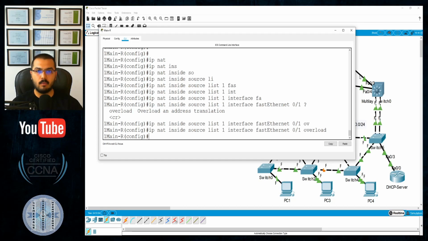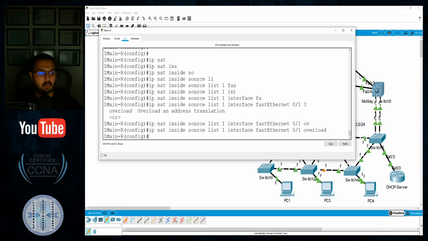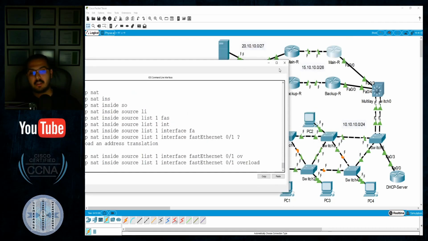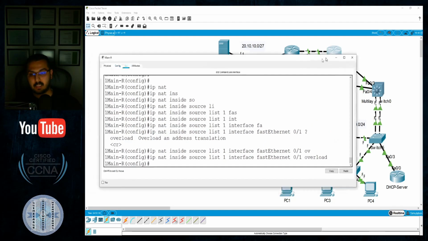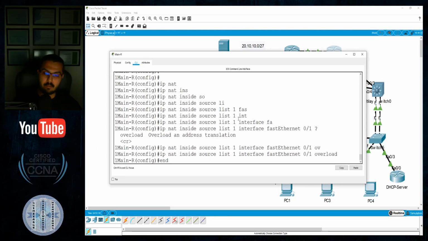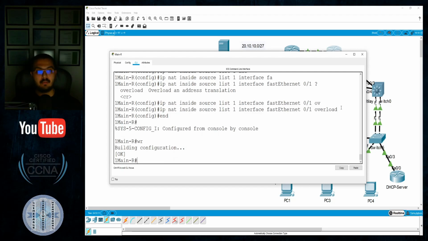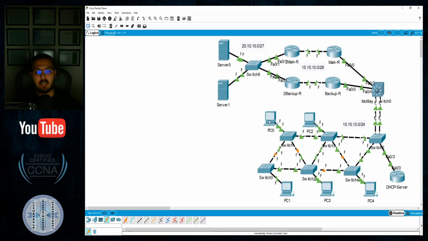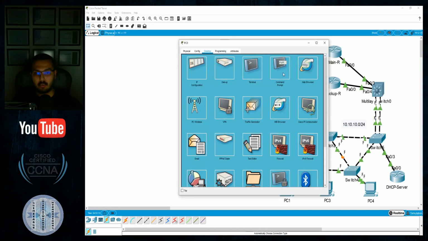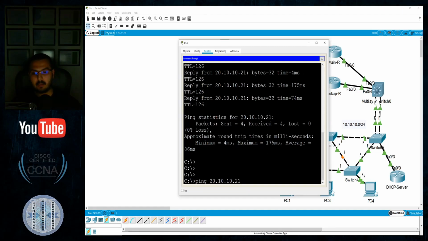This is a NAT overload, which is a PAT command. And PAT is one to many, 1 to 65,000 IP addresses. So all of those guys will be able to reach the internet using a virtual public IP address starting from now on.